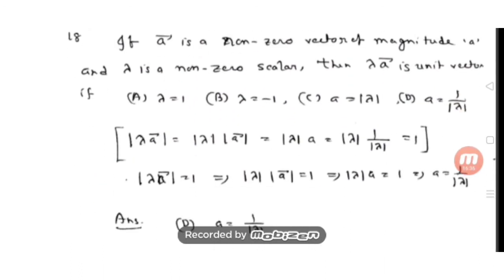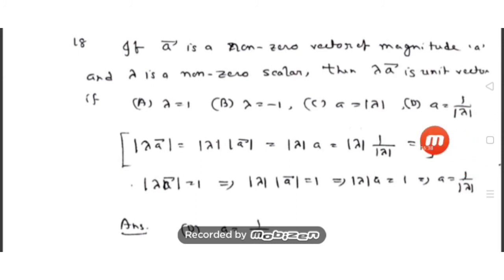So one more question of this exercise is left. Let us do it. Question number 18. If A bar is a non-zero vector of magnitude a and lambda is a non-zero scalar, then lambda A bar is a unit vector under what condition? Lambda A bar is said to be a unit vector if the magnitude of lambda A bar is equal to 1. So I have just calculated what is the magnitude of lambda A bar.